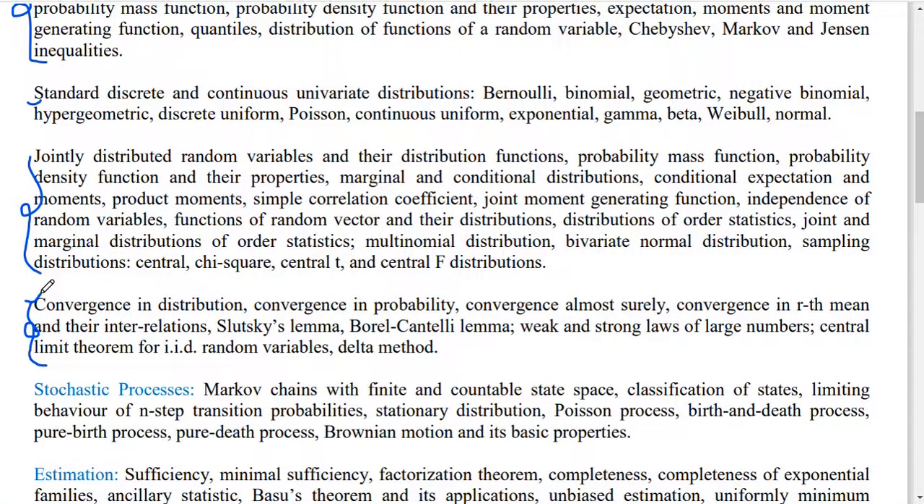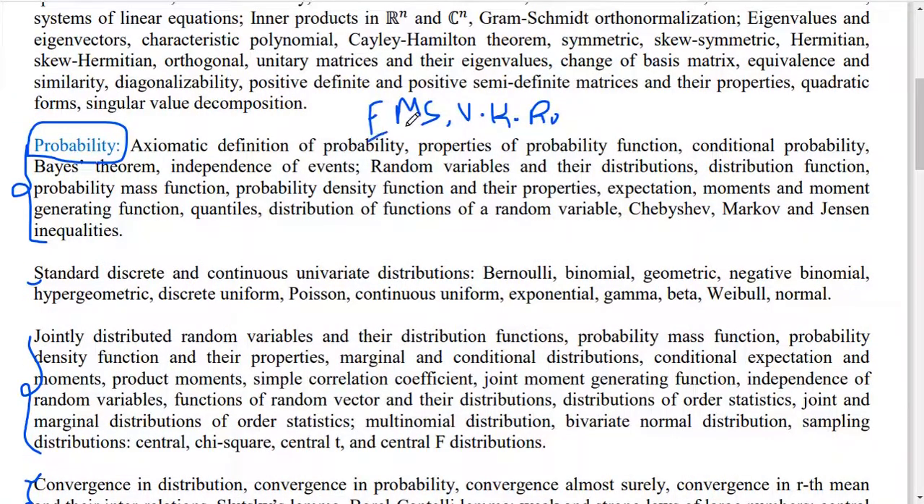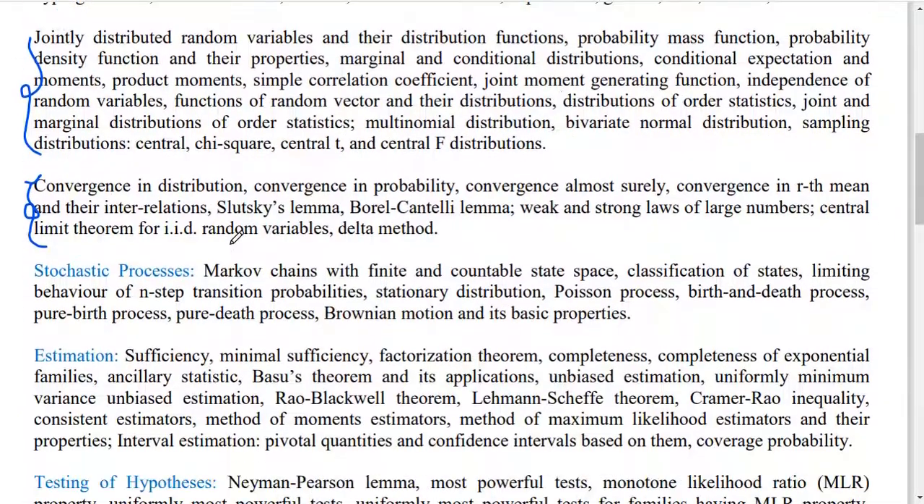For probability, first we can refer to the FMS book, then go to the Vijay Rohatgi book. Stochastic process has a good weightage in GATE. For stochastic process I prefer the JML book. It has well-known examples and very clear topics. Markov chain with finite or countable state space, classification of states, limiting behavior of n-step transition probabilities and stationary distributions are covered in that book in a very good manner.